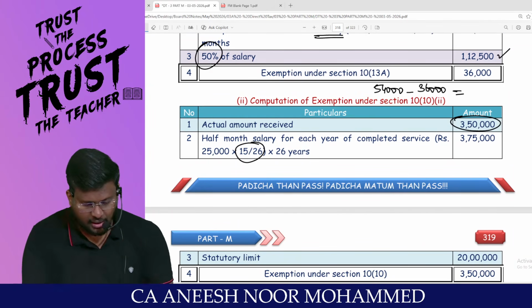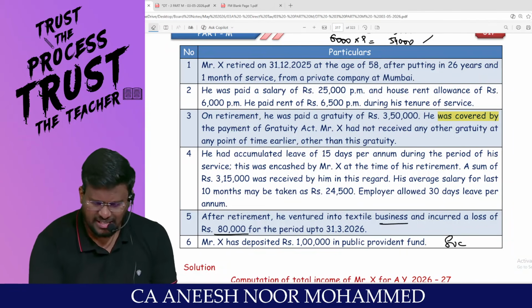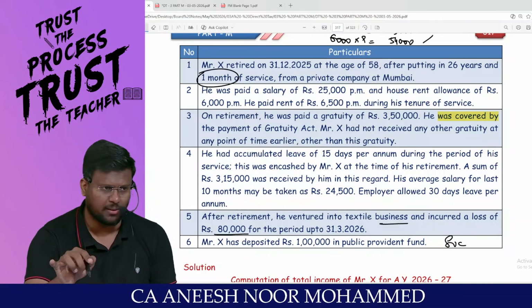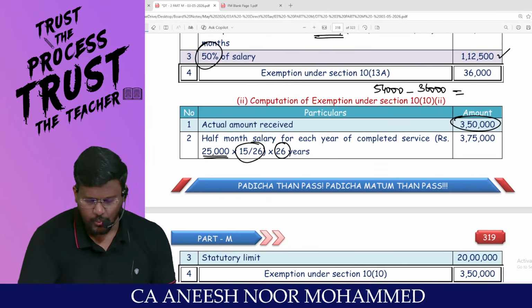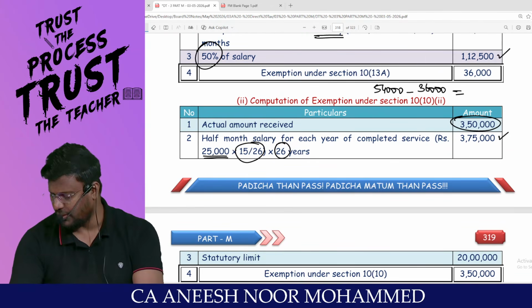Am I right, sir? That's why 25,000. Into how many years of service? 26 years. Since the extra is only 1 month, only in excess of 6 months should be treated as 1 year. So, I will be treating it as 26 years. So, the eligible gratuity is 25,000 into 15/26 into 26 comes to 3,75,000.